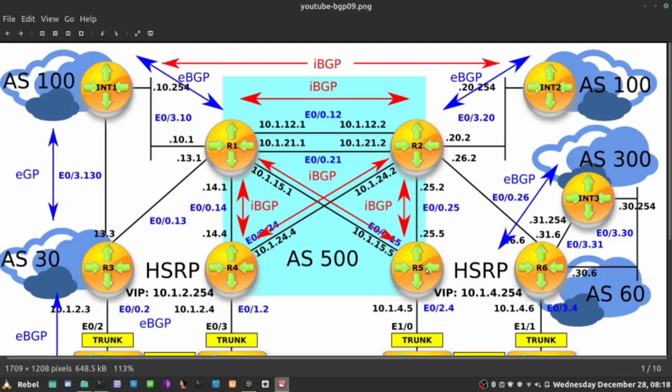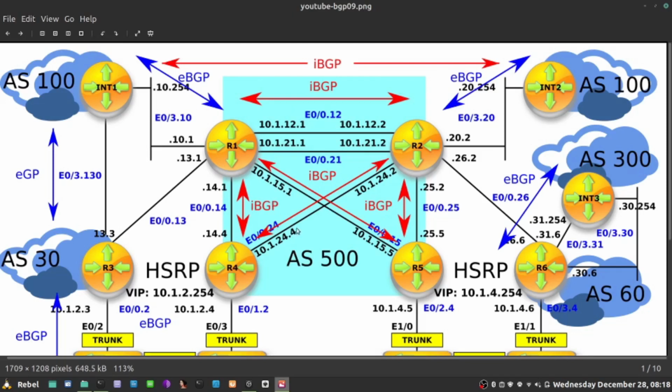In this lab, at the moment, R1 and R2 are peering with only one external autonomous system, which is AS100. So we have only eBGP peering here. Let's see what happens when I start peering with another autonomous system, because there's a very interesting situation where we are by default becoming a transit autonomous system.